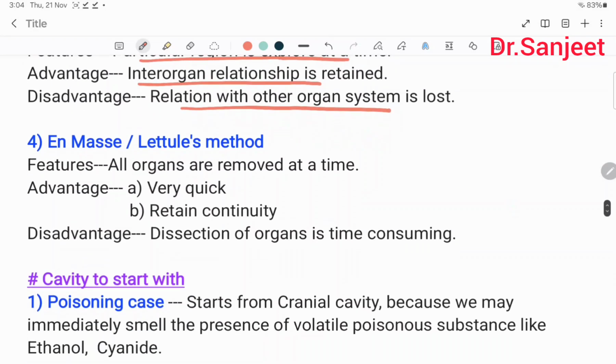Then en masse or Letulle method, in which all organs are removed at a time. This is very quick, and continuity is retained. A disadvantage is that dissection of the organs is time consuming.